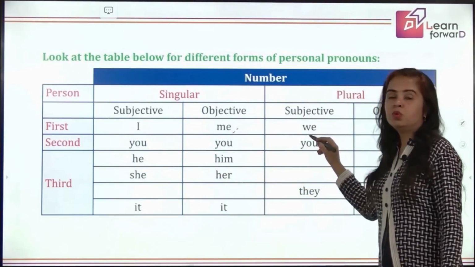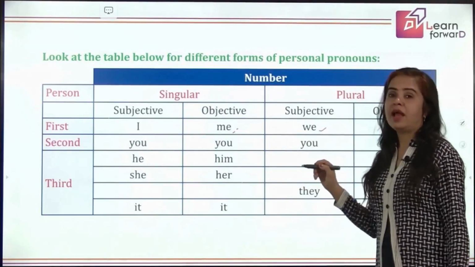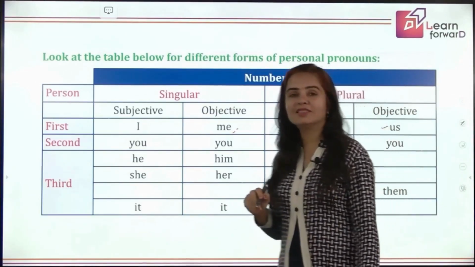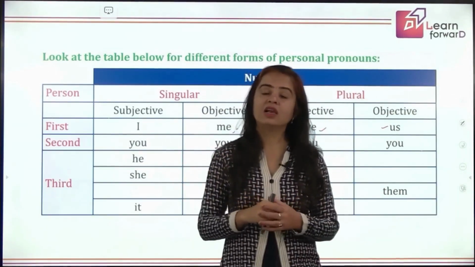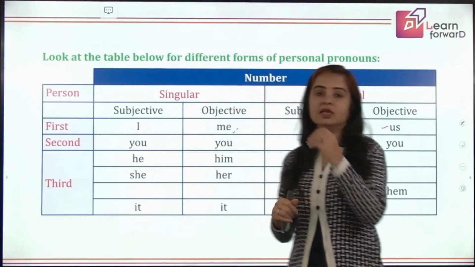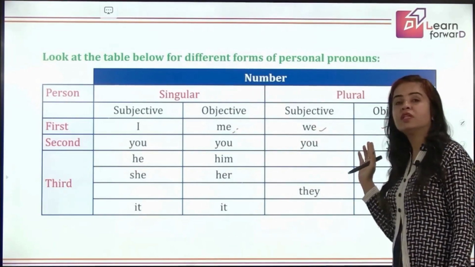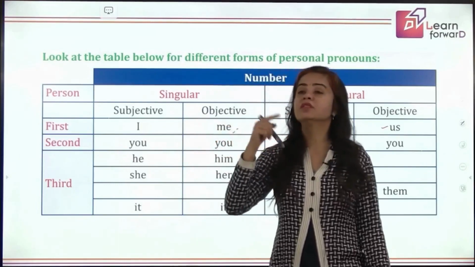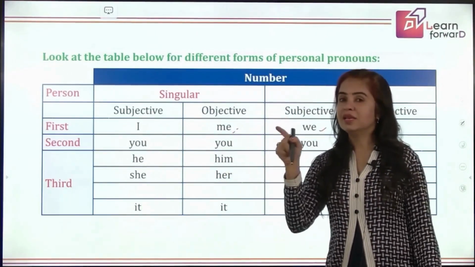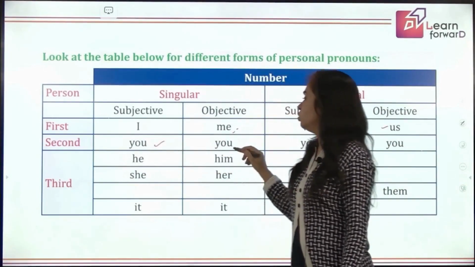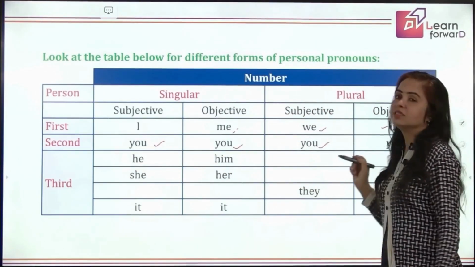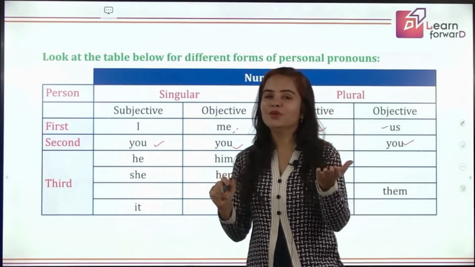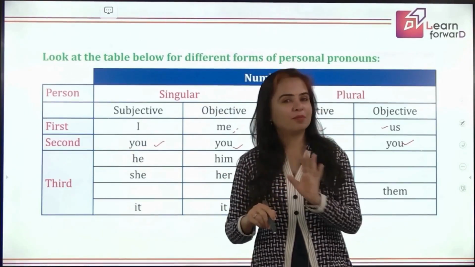Then when it is plural, it is we, and then in objective case, us. So you say we are listening to the teacher. The teacher gave us a lot of homework, right? So this is in subjective and objective case when the speaker is in plural form. Now for the second person pronouns, the person to whom we are talking, that is you. The listener is second person. So it is you in singular as well as plural, in subjective as well as objective case. You gave me your notebooks. I gave you some work to do. So you will remain you.